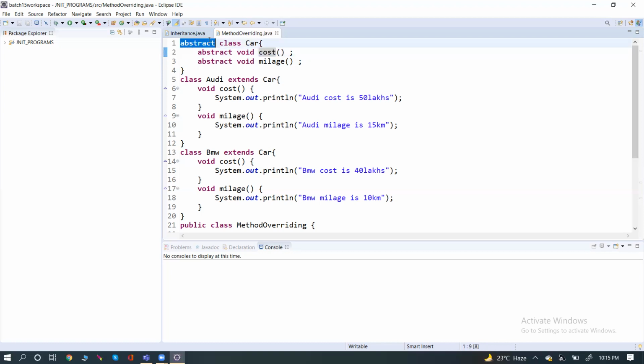Abstract is a keyword when given to a class. It means the compiler will understand it contains abstract methods. See, the compiler gets confused, right? Suddenly you're writing the abstract methods. Why you're writing it, it can't understand. If you declare the class as abstract, then it will understand that this class contains abstract methods and we should not allocate memory for this. Why? To save the memory, right? And not only the abstract methods, we can write the normal methods also.